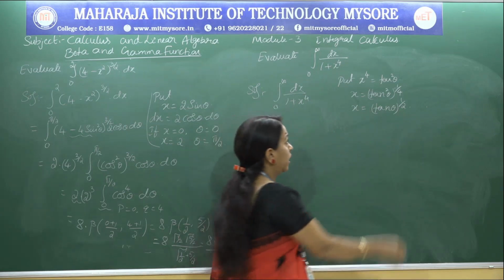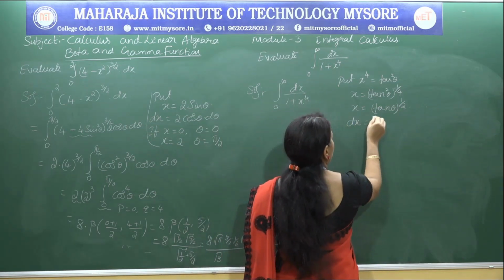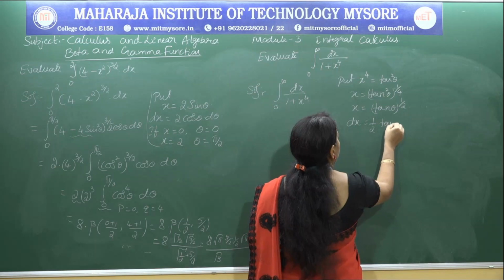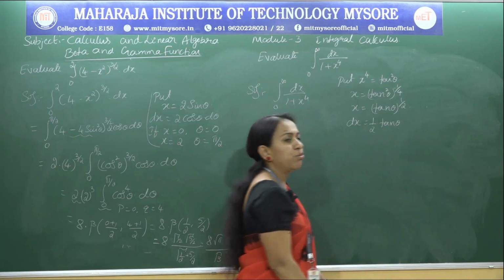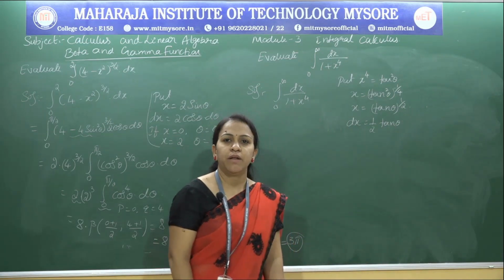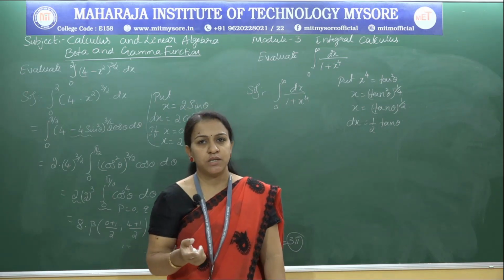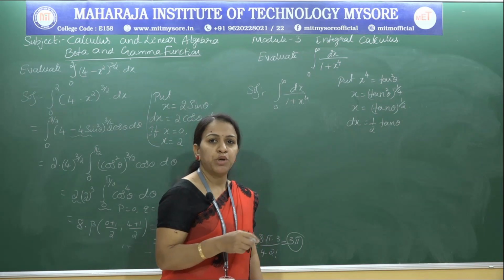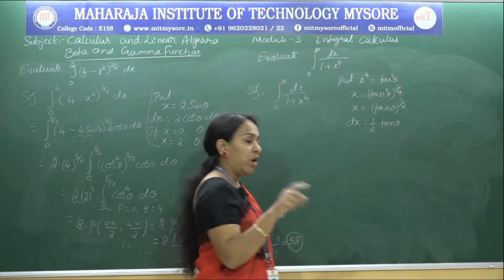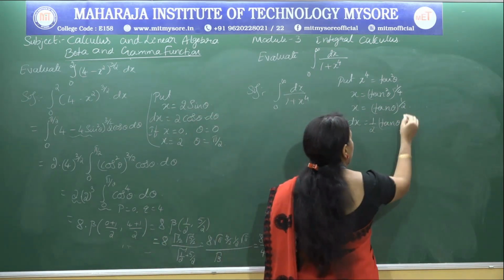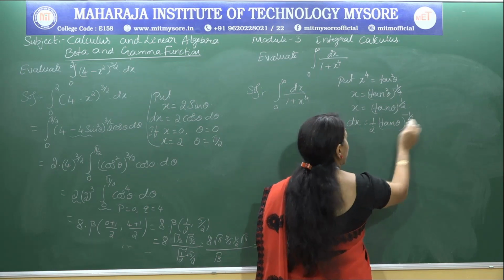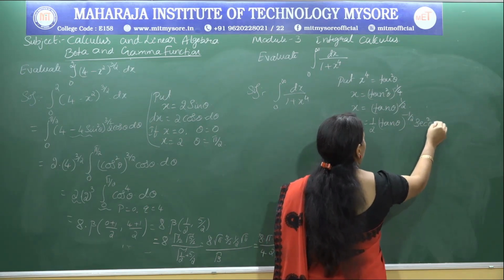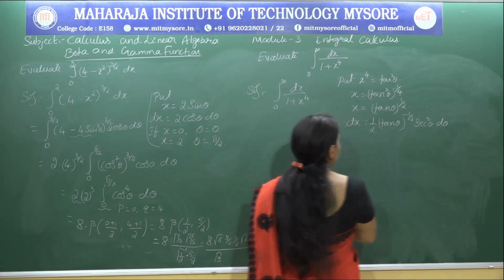Now get your dx, that is dx equal to 1 by 2 into tan theta to the power of 1 by 2 minus 1, because for x power n the derivative is n into x power n minus 1. So tan theta whole power 1 by 2, derivative is 1 by 2 into tan theta whole power 1 by 2 minus 1, which is minus 1 by 2, into the derivative of tan, secant square, into d theta.